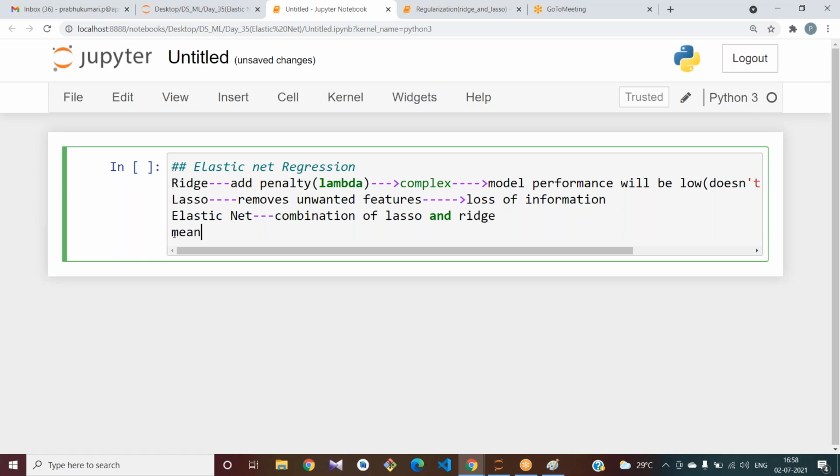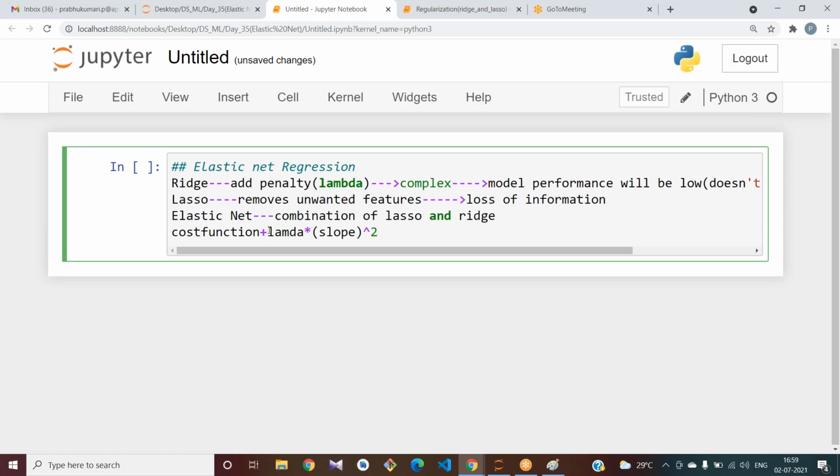I am trying to write it in this way. You can write the cost function or the least square error, cost function, plus. Generally the cost function is written using the theta variable. Plus lambda into slope, you should provide a multiplication symbol, lambda into slope whole square.